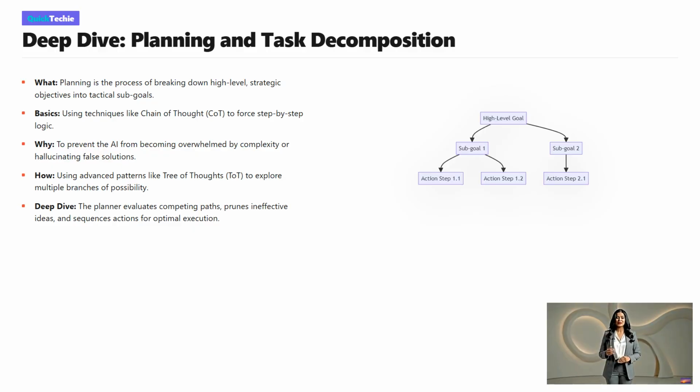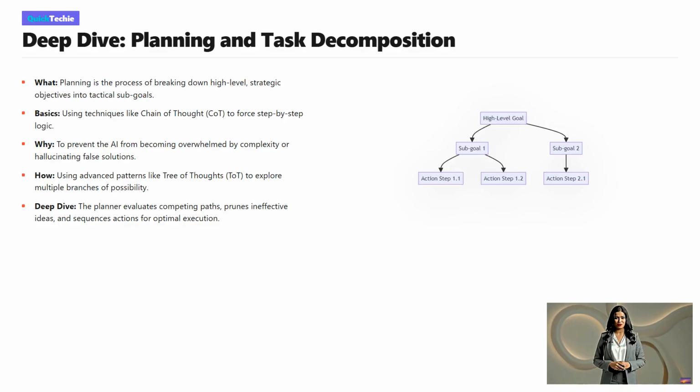How do advanced agents plan? They use frameworks like tree of thoughts, exploring multiple potential paths simultaneously. In a deep dive, this means the agent acts like a chess player, evaluating competing strategies, pruning away bad ideas, and carefully sequencing its next moves before committing to an action.